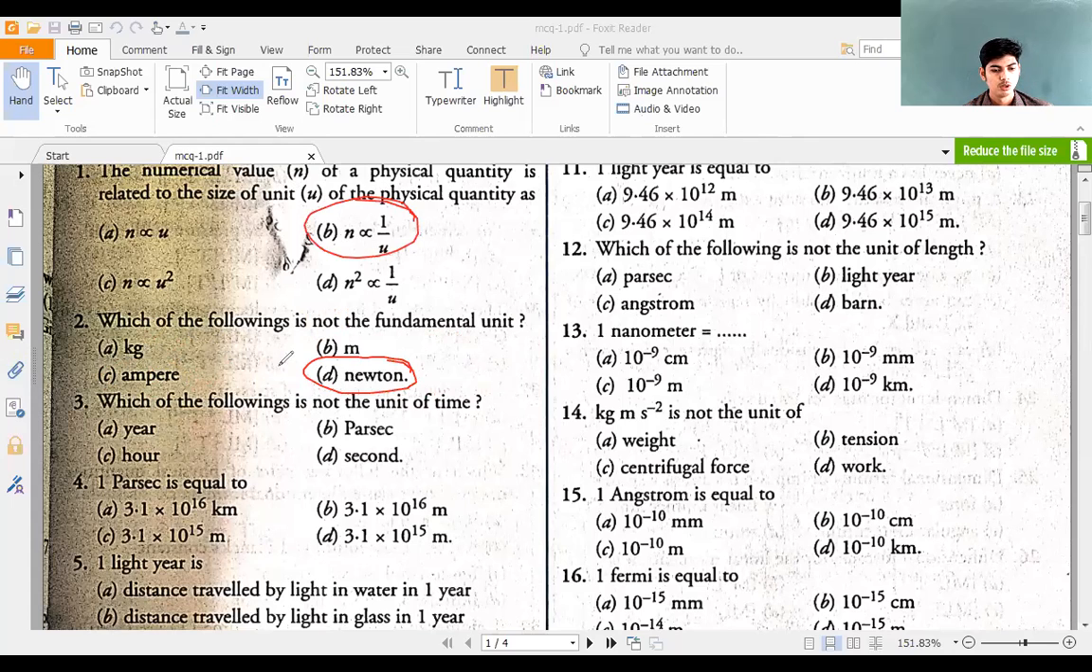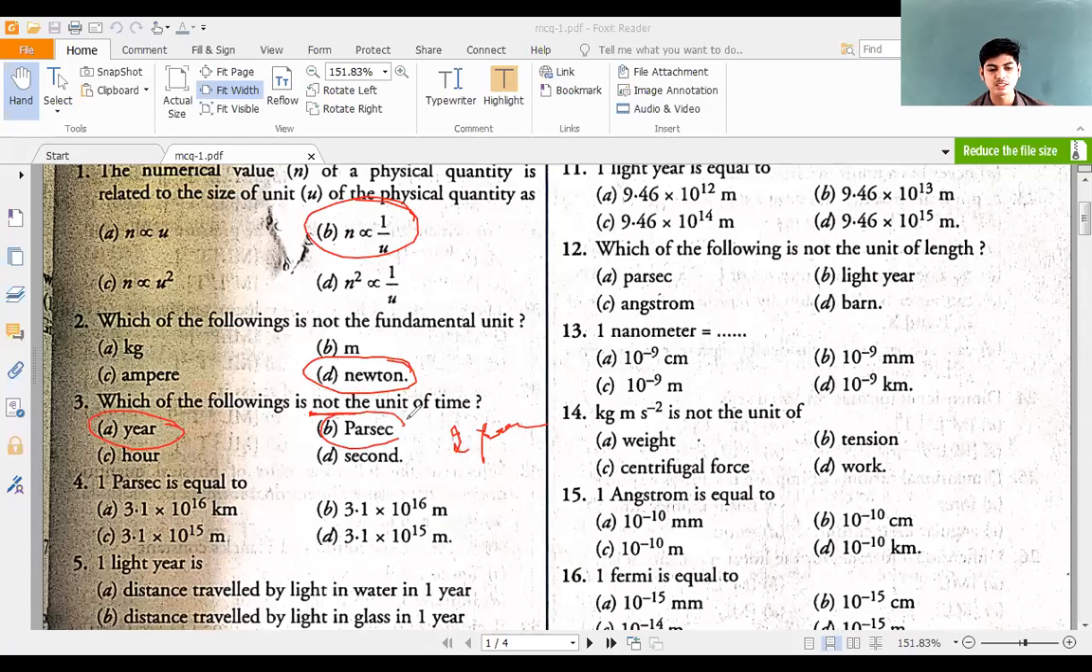Next one. Which of the following is not the unit of time? Which of the following is not the unit of time? They are asking which is not a time unit. First option is year. Year is a unit of time. We express time in years, isn't it? 1 year, 2 years, 3 years, 4 years. If I ask how much time you need to finish your PUC, you tell the time as 2 years, isn't it? PUC is a 2-year duration course, so year is a unit of time.